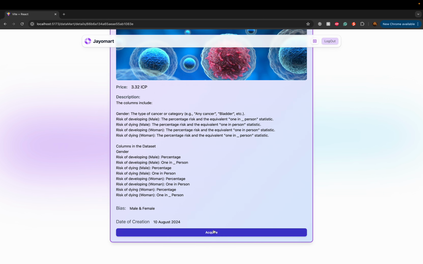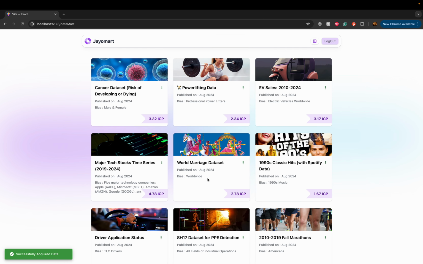What it does when you acquire this data set is that it goes through a smart contract, and then it settles the transaction on your end using your blockchain account and your ICP account that you have logged in with beforehand. And this really helps to keep the anonymity of the buyer and the seller in this case. As you can see, once we acquire it, we are told that we successfully acquired the data, and then we will be able to get the CSV file from here.